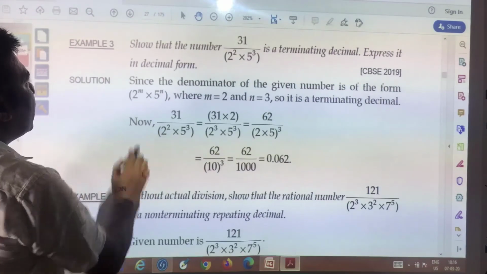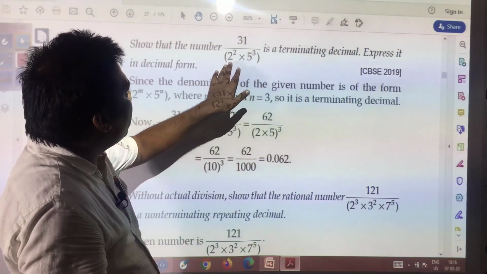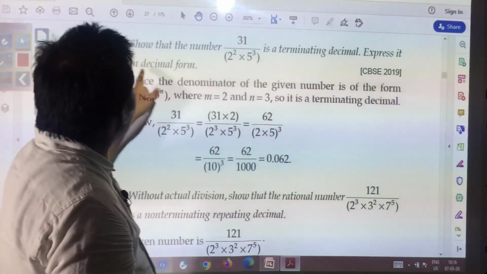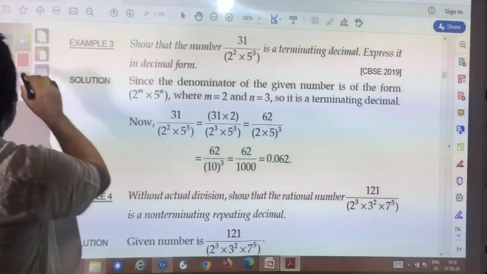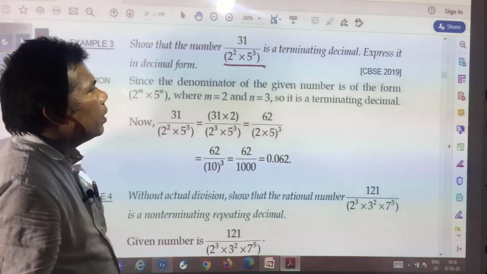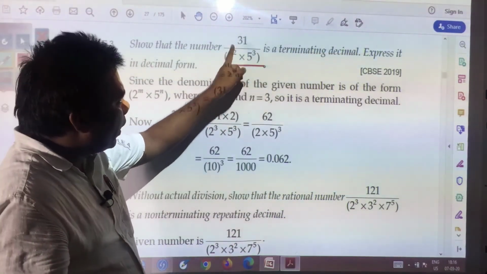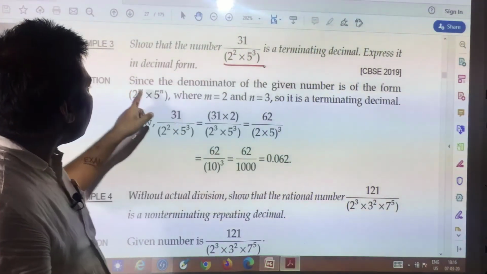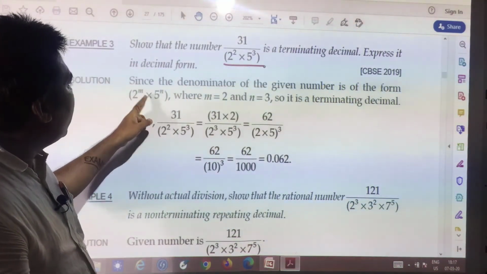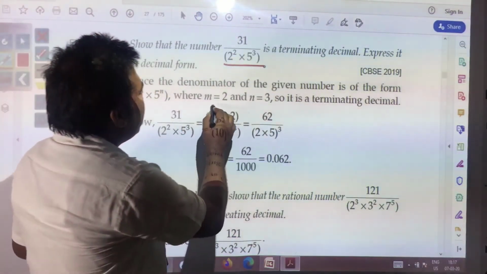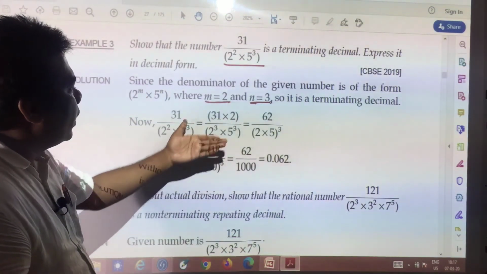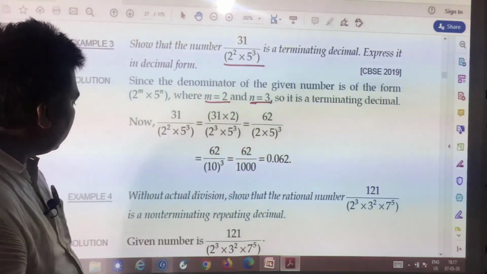Next you have: show that the number 31 by 2 to the power 2 into 5 to the power 3 is a terminating decimal. Express it in decimal form. Here again, remember the rule given: 2 to the power m into 5 to the power n. Since the denominator of the given number is of the form 2 to the power m into 5 to the power n, where m is equal to 2 and n is equal to 3, it is a terminating decimal. So you can simplify and show that this is a terminating decimal.